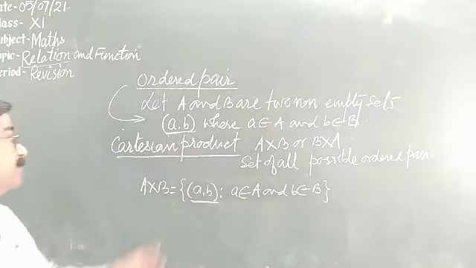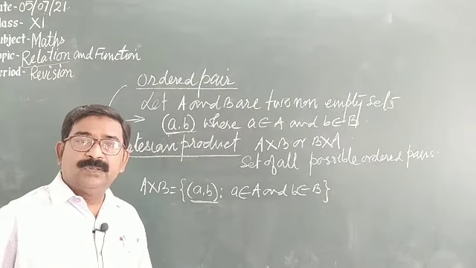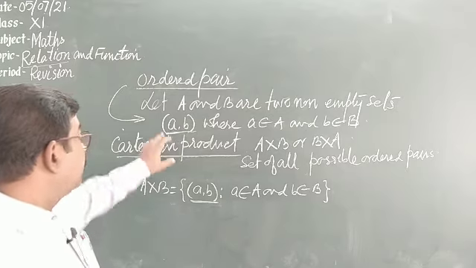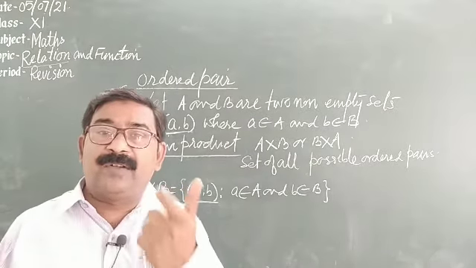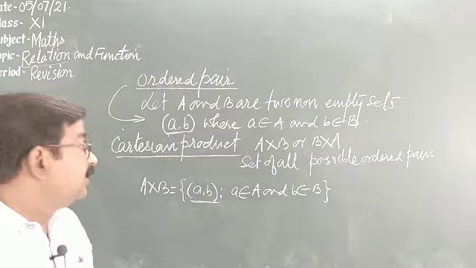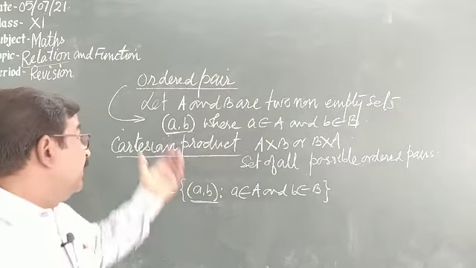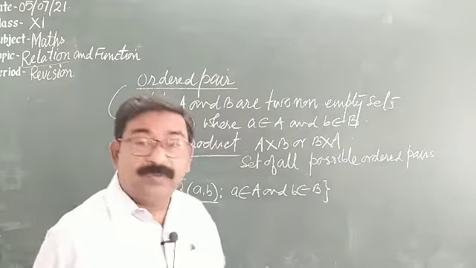Then what is the difference between an ordered pair and a Cartesian product? Very simple. An ordered pair is just a sample of the Cartesian product. A sample of the Cartesian product means it shows the first element from the first set and the second element from the second set.